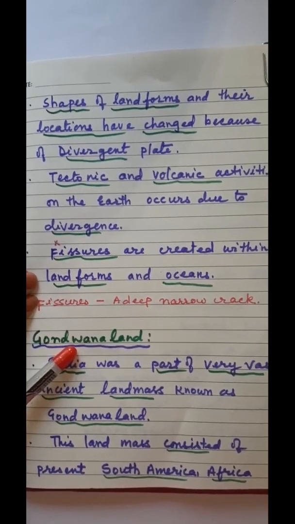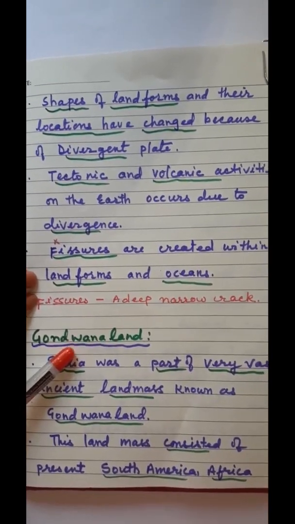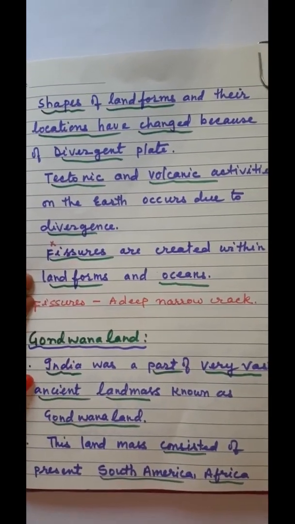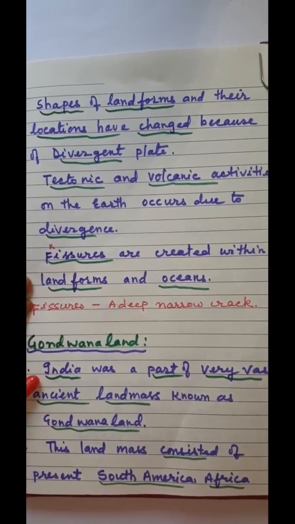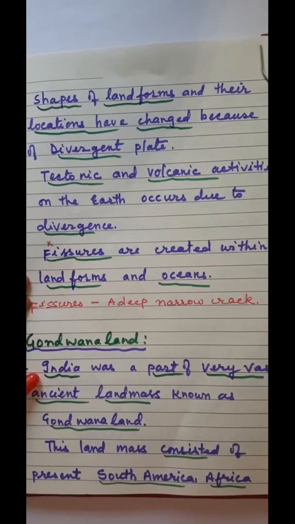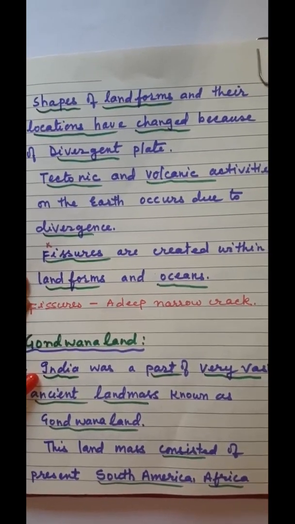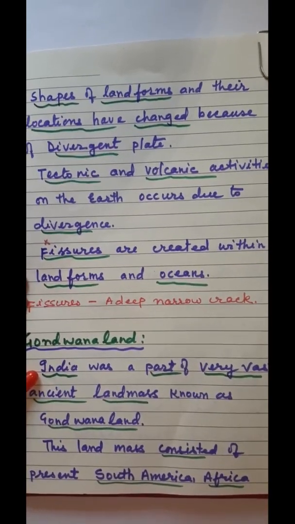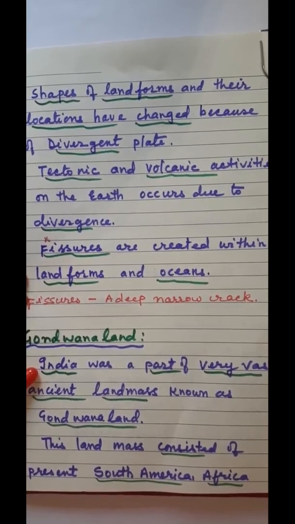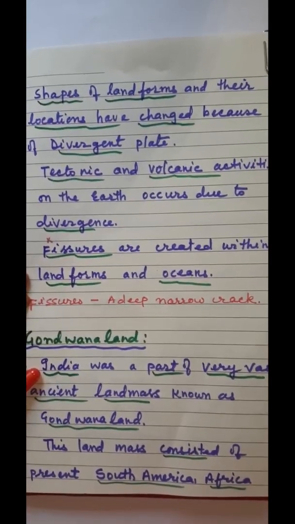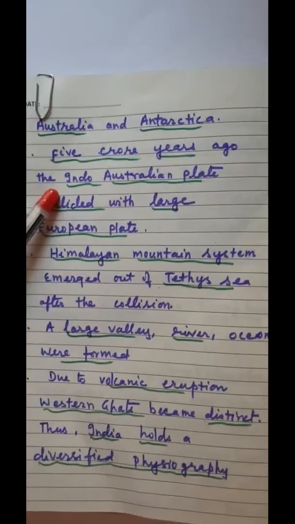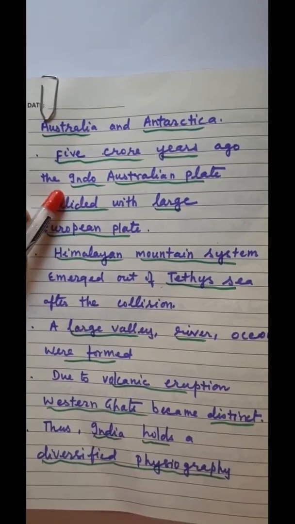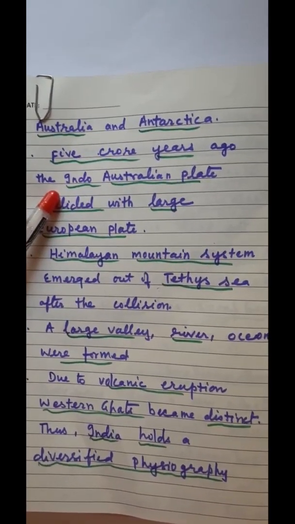Now let's study about Gondwana land. India was a part of a very vast and ancient landmass known as Gondwana land. This landmass consisted of present South America, Africa, Australia and Antarctica. Over a period of time, the Indo-Australian plate started drifting gradually towards north.